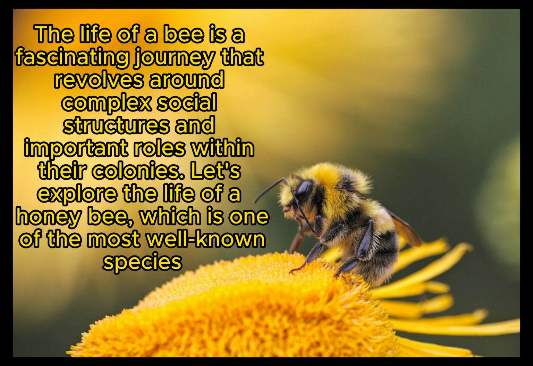Number 2. Larva stage. The egg hatches into a larva, which is a small, legless, and grub-like creature. During this stage, worker bees feed the larva with a substance called royal jelly, while drones receive regular honey and pollen.